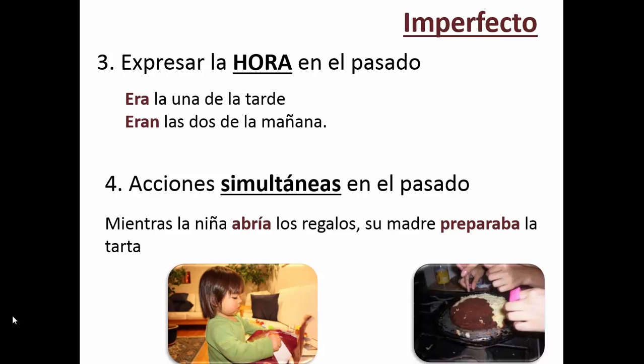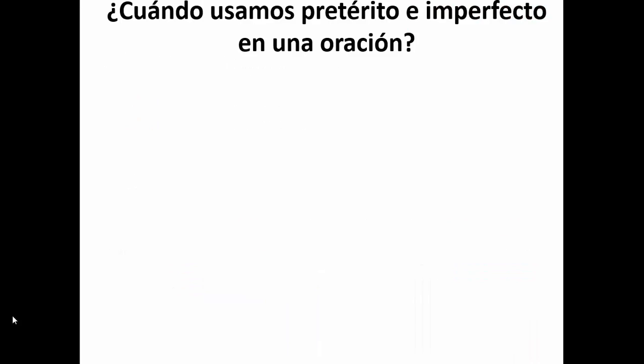And the very last one, number 4, if we're talking about simultaneous actions in the past. And a lot of times there's a trigger word that accompanies this as well. So you could say, while the child opened the gifts, her mom prepared the dessert. So we're talking about simultaneous actions in the past. So right now you can stop the video and I want you to write your own sentences for 3 and 4 in the imperfect.